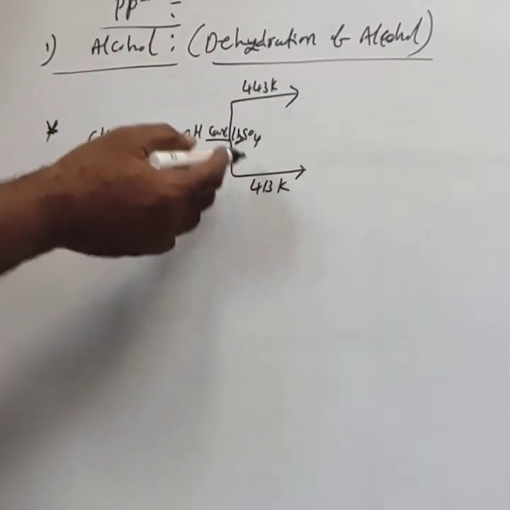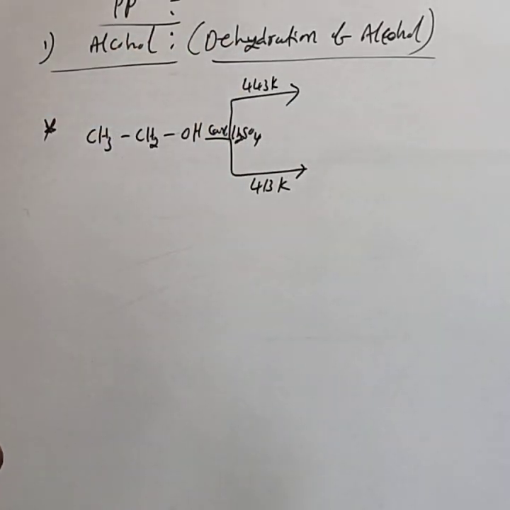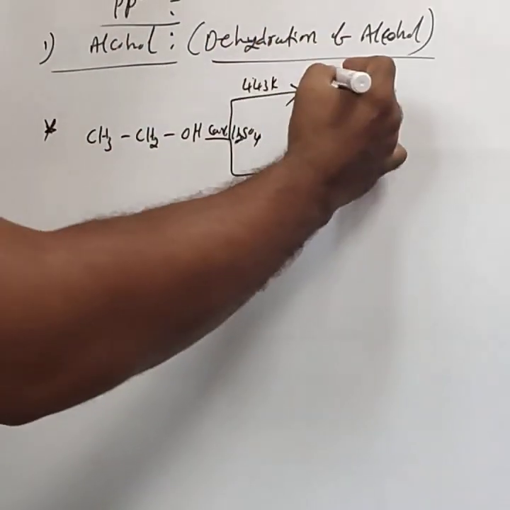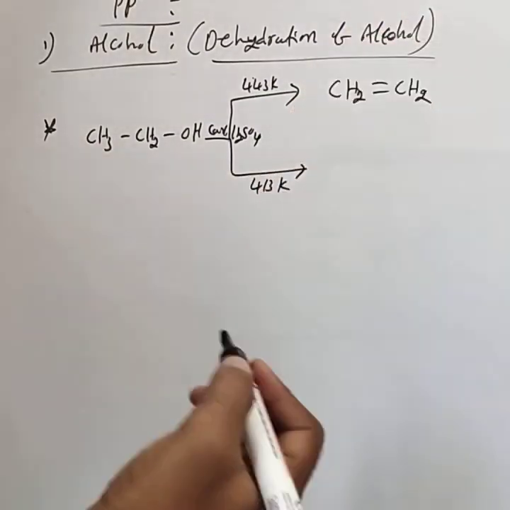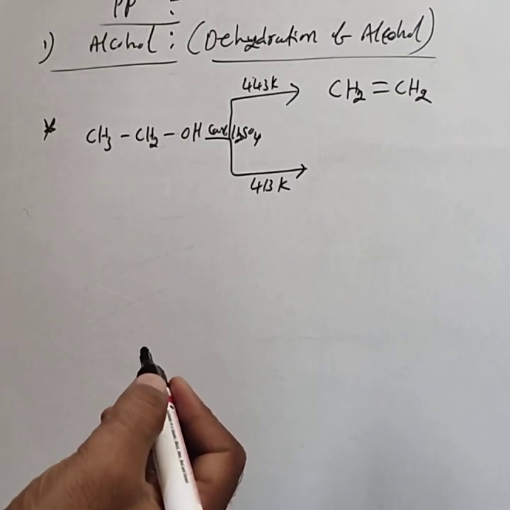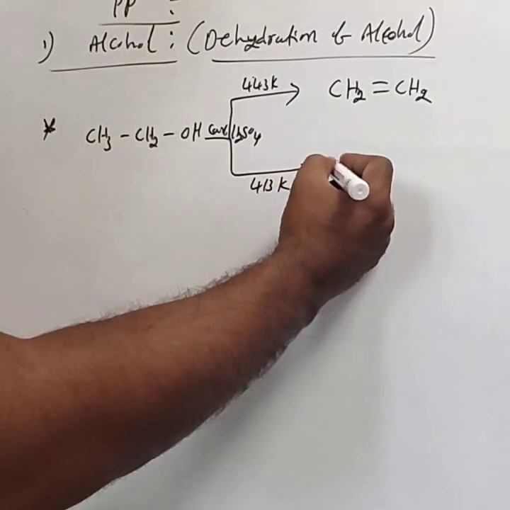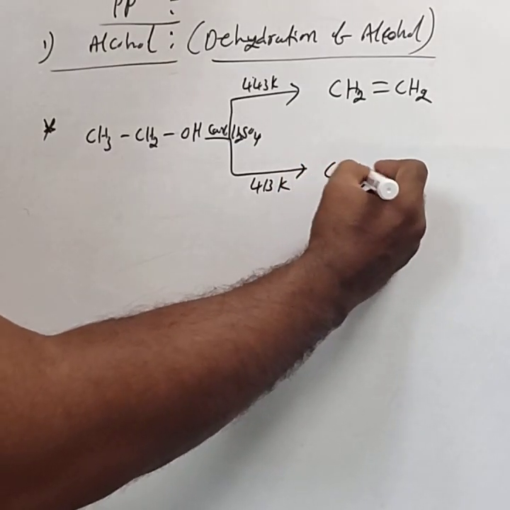For both temperatures you use concentrated H2SO4. At 443 Kelvin, you get ethene, CH2=CH2. At 413 Kelvin, this is the product.